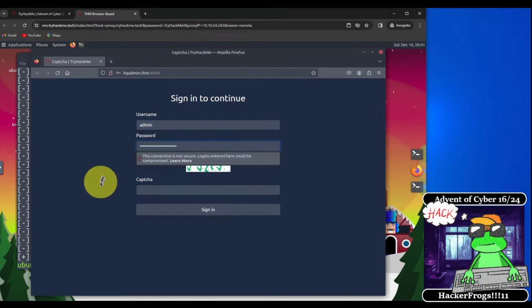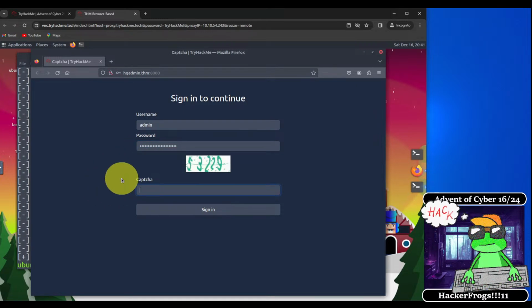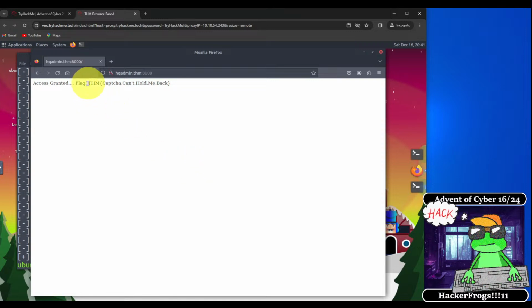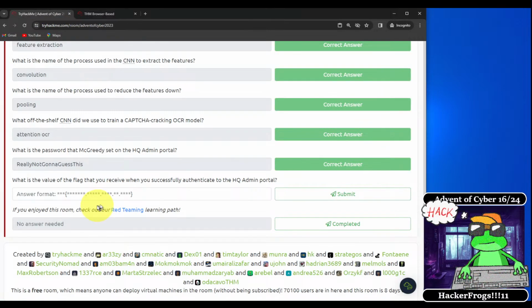So we paste in our password, and then we solve the CAPTCHA ourselves. This one is 5329, and then we click sign in. And then we receive the flag, which is this right here. We can copy it, and then we will paste it in.